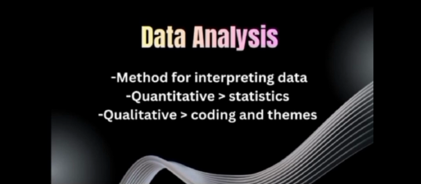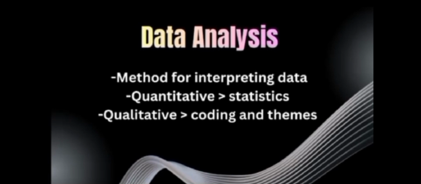Method for interpreting data. It is the process of analyzing data to understand its meaning and draw conclusions using either a numerical, quantitative, or descriptive, qualitative approach. Quantitative statistics. It is the use of numerical data and statistical methods to analyze patterns, trends, and relationships in information.